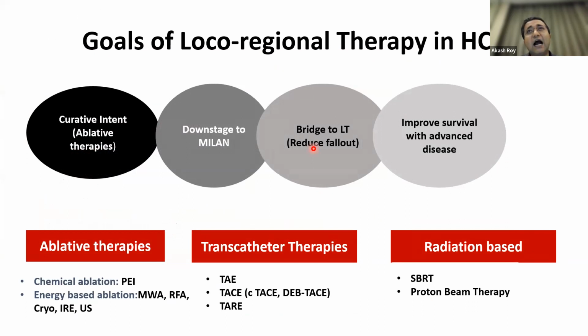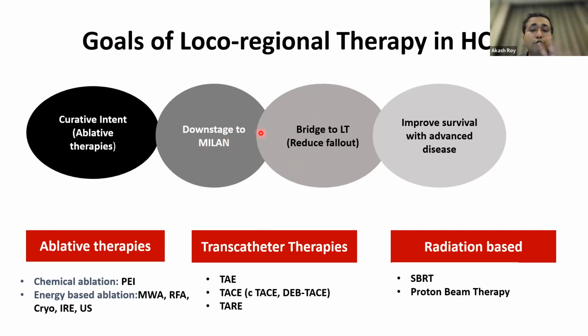So what is the basic idea that we are going to do these therapies for? Number one, these ablative therapies like microwave and RFA, they burn your tumor out. And since these are targeting very small areas, they can actually cure you of that particular tumor. With the transcatheter therapies, these actually don't kill your tumors completely.